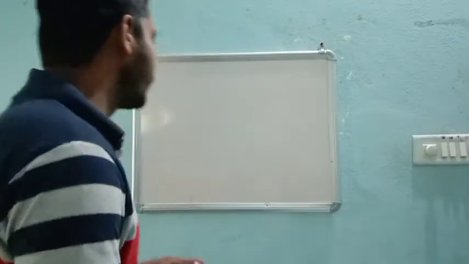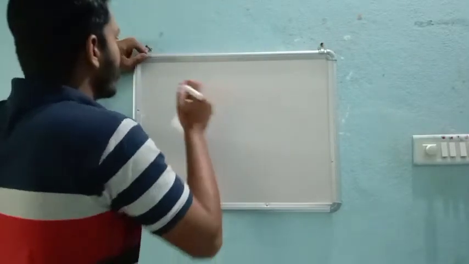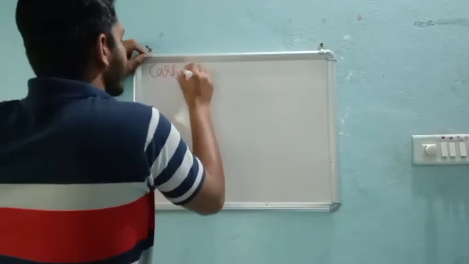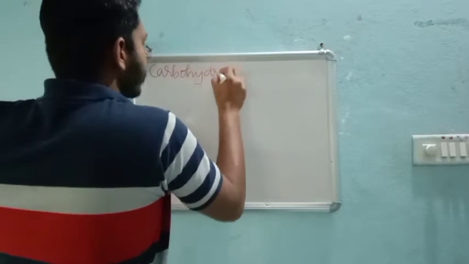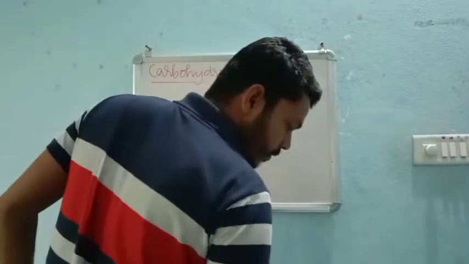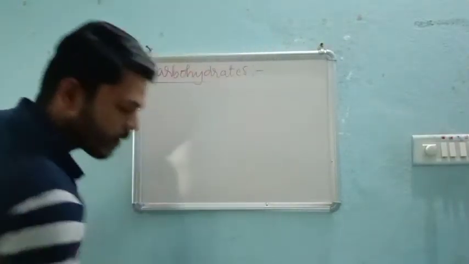So in your syllabus, after the introduction to biomolecules, the next part is carbohydrates, right? We all know what carbohydrates are.